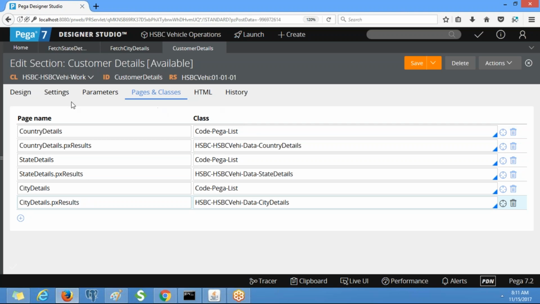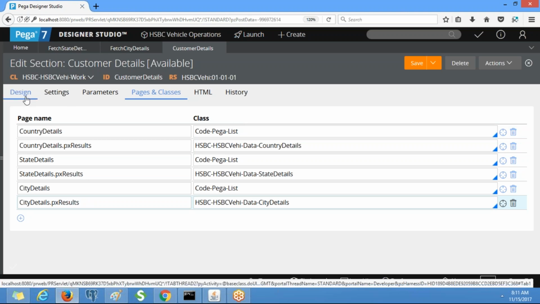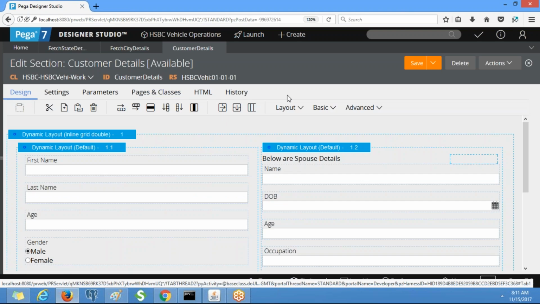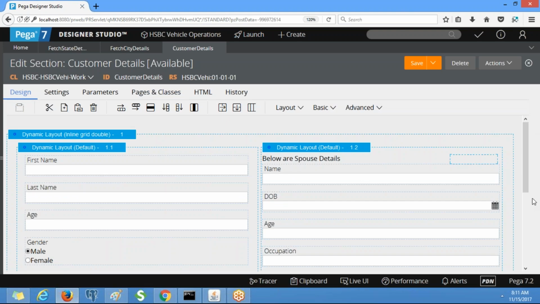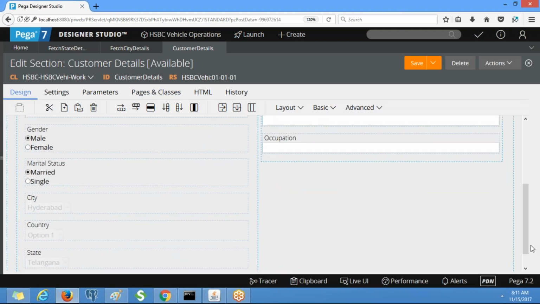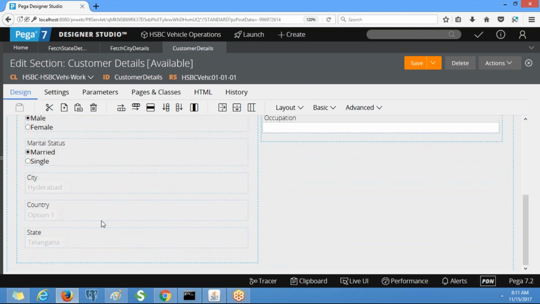Okay, now go back to the design tab. For country we have already given, right? Now remove the local list values if you have any. So I'm going to remove the values for state and city.